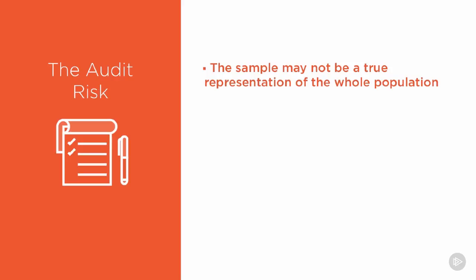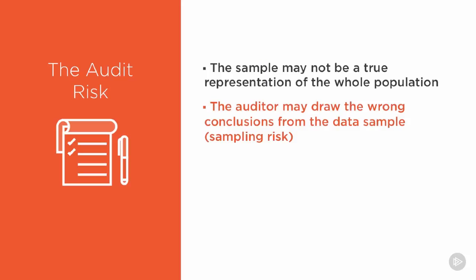It's most likely that the people in those more expensive seats are going to be the fans of the home team, whereas the fans of opposing teams are usually going to be higher up within the stands. And if the population I chose was from those first few rows, that also could give me a biased or incorrect result. That means the auditor, having drawn an incorrect sample, will also then come to the wrong conclusions about whether or not that sample is correct and indicative of the entire population.